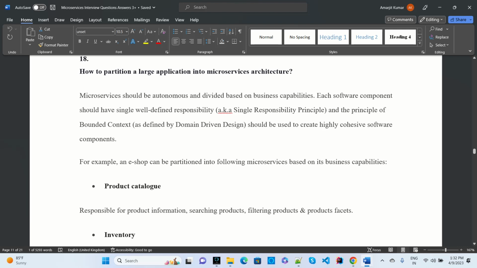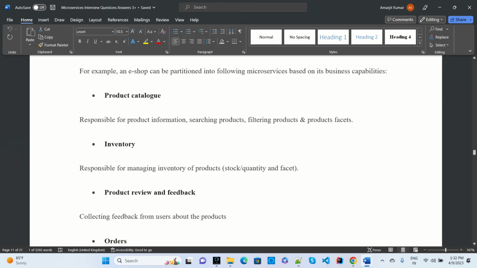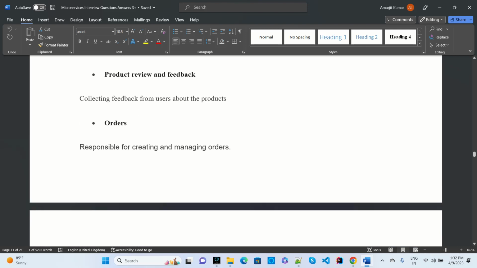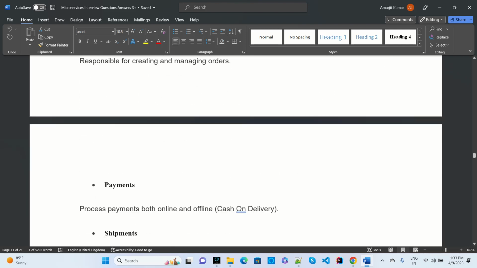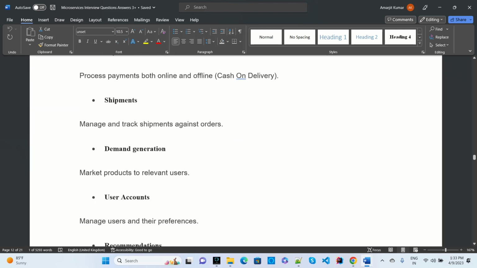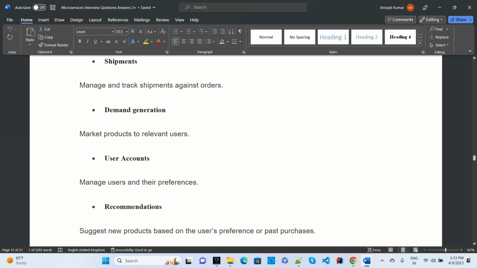For example, while creating an e-commerce application, we partition it into microservices like product, inventory, product review and order services. The domain division should create highly cohesive software, so that we can develop and implement the functionality as per the microservice architecture.